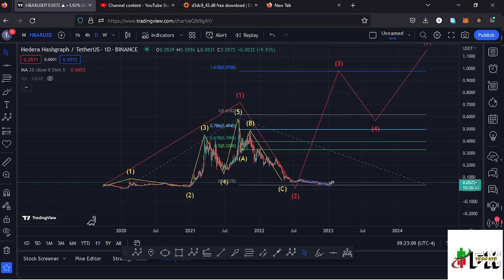Allow me to start the video here on the daily chart by first giving you a recap of what has been happening. From the low prices we had been trading within, we saw a very nice bounce to the upside, making it to an all-time high at around the $0.59 mark, in what I'm terming as a higher Elliott wave count 1 to the upside.